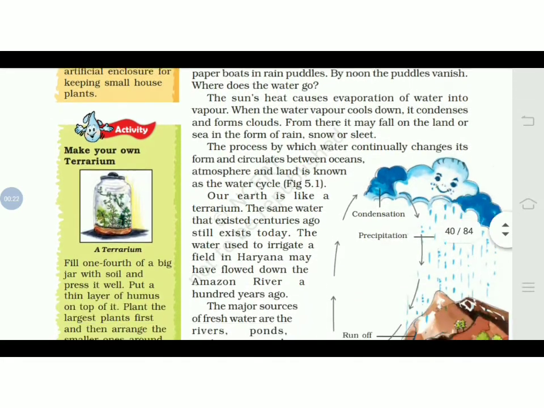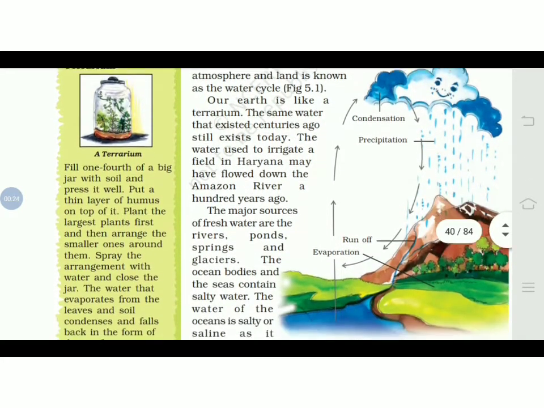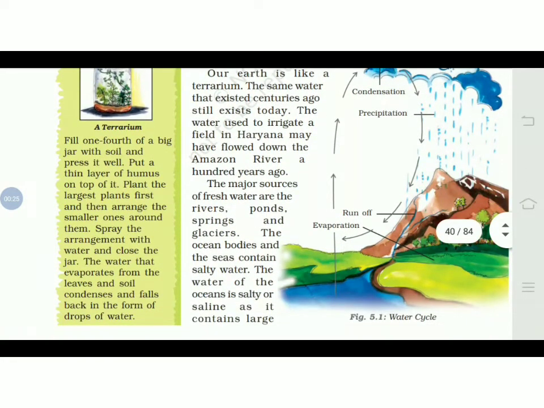You can make your own terrarium also over here. Just fill 1/4 of a big jar with soil and press it well, and put a thin layer of humus on top of it. Plant the largest plants first, then arrange the smaller ones around them. Spray the arrangement with water and close the jar. The water that evaporates from the leaves and soil condenses and falls back in the form of drops of water.